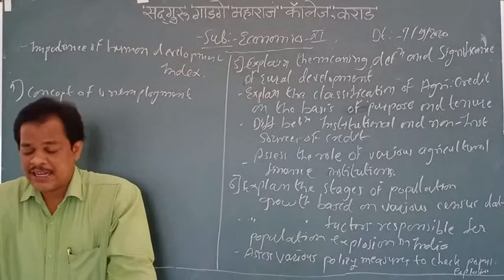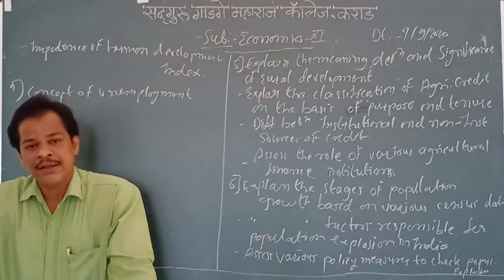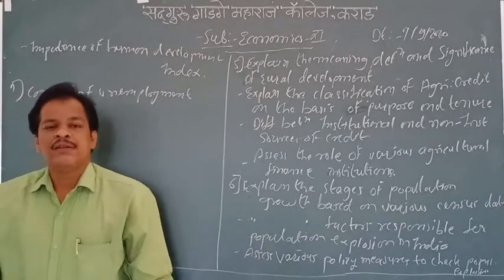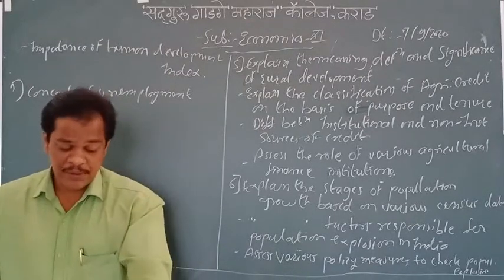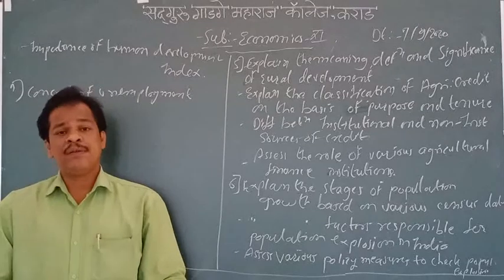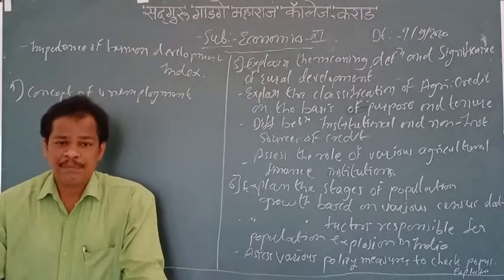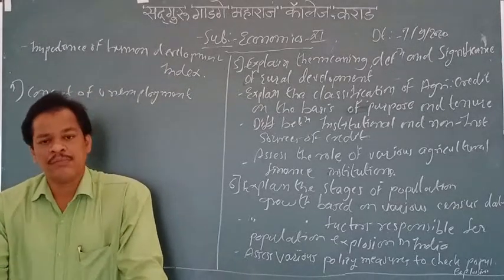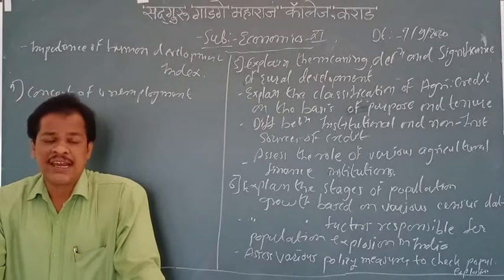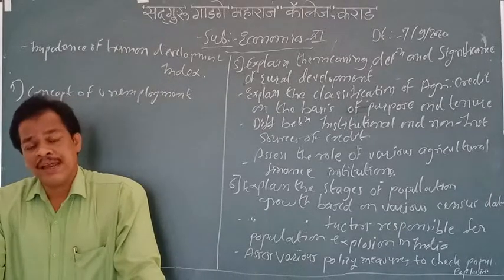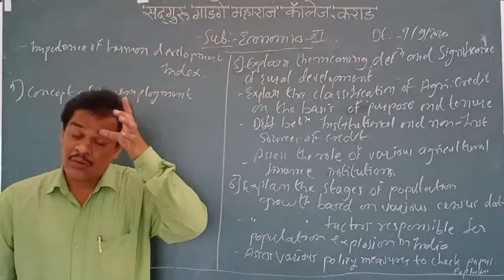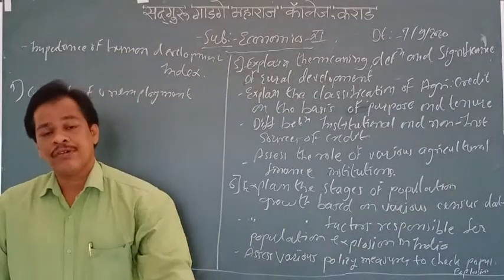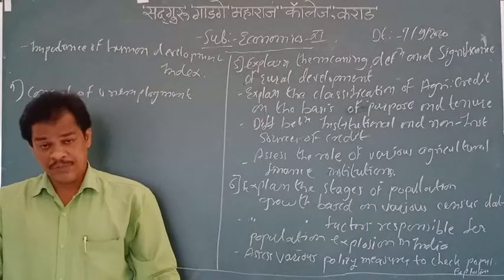Again here, targets and achievements of the various 5-year plans. From 1951 there were some plans, for example 1951 to 1956, 56 to 61. These are the plans from number 1 up to number 7, 8, 9, 10, 11, 12 of the Planning Commission's 5-year plans. So what were the targets of planning these 5-year plans, and whether we achieved them.